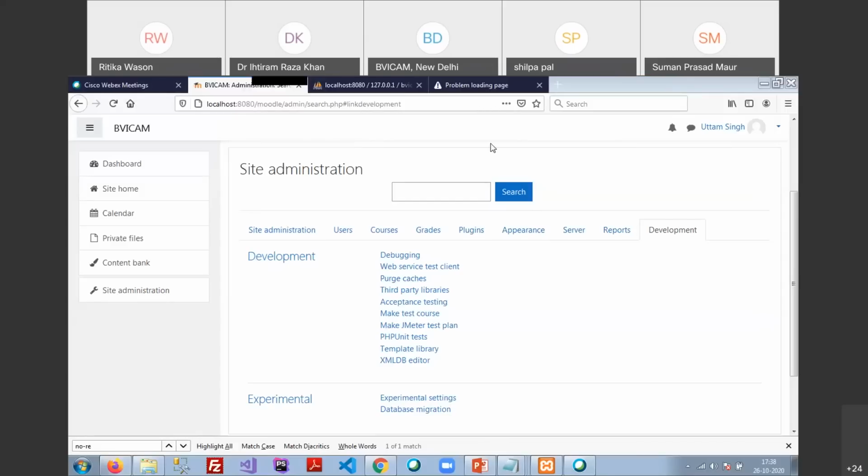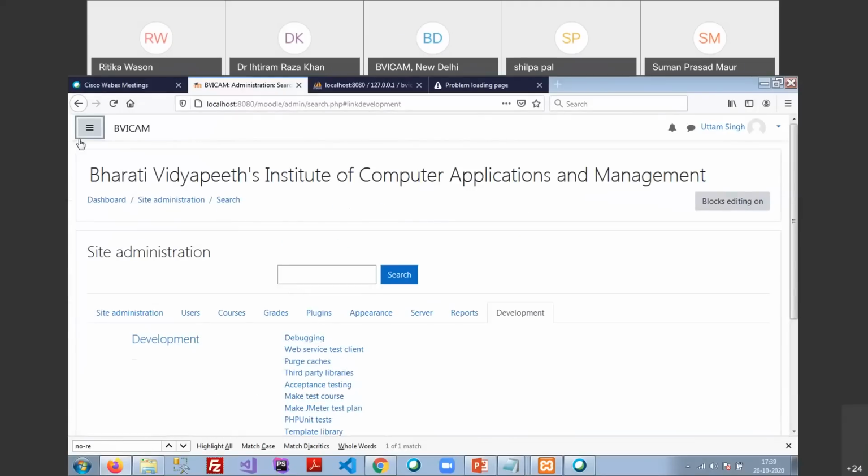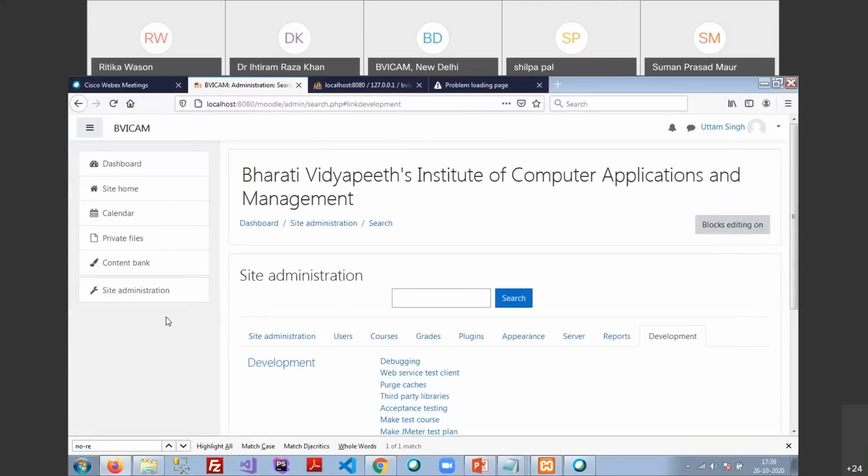Sir, I can't find my dashboard. How do I approach? Okay, ma'am. Is your system looking like this? Home. Okay. And down below it says you are not logged in. In brackets it says login.